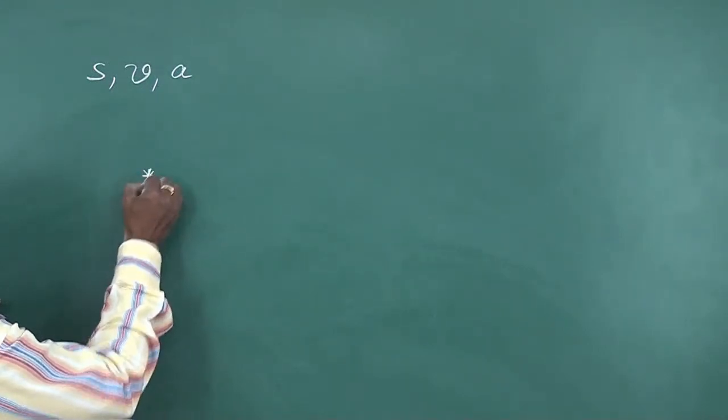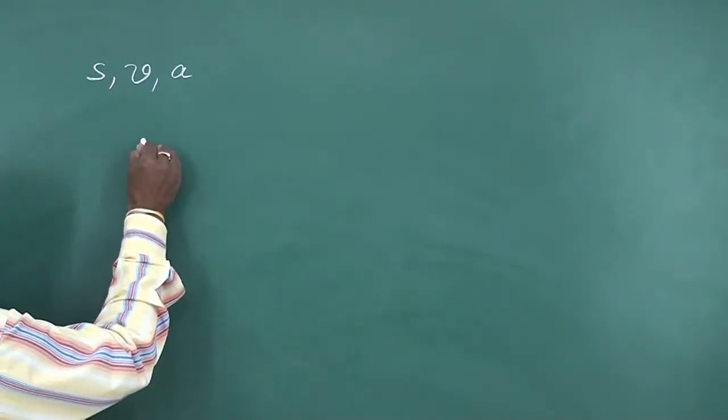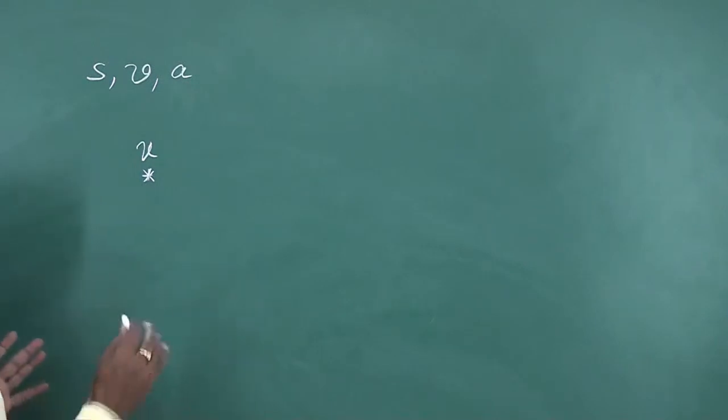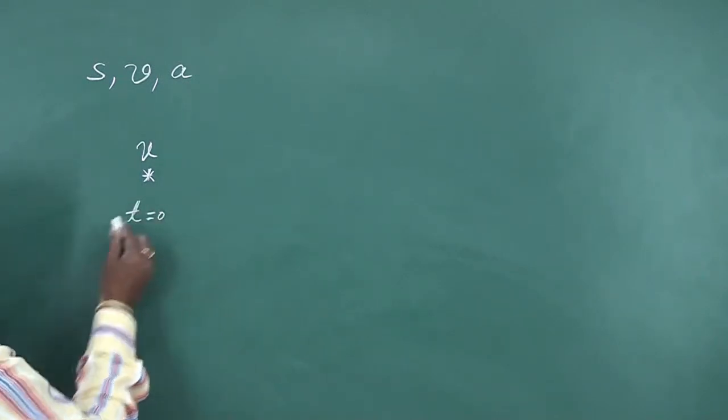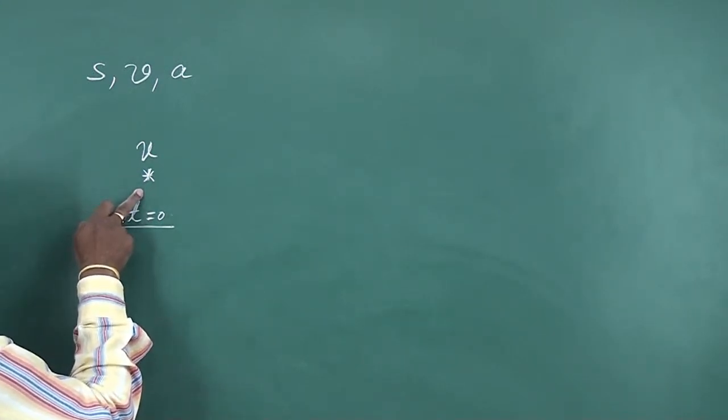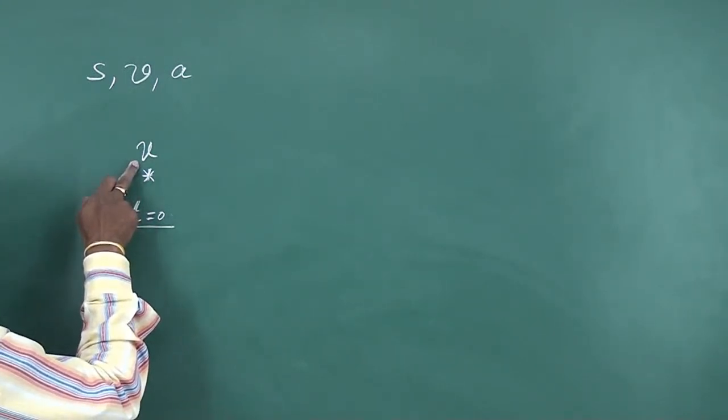Now consider a body which starts with an initial velocity u. Initial velocity means when t equals 0, that is at the beginning, the velocity of the body is called initial velocity and it is represented by u.